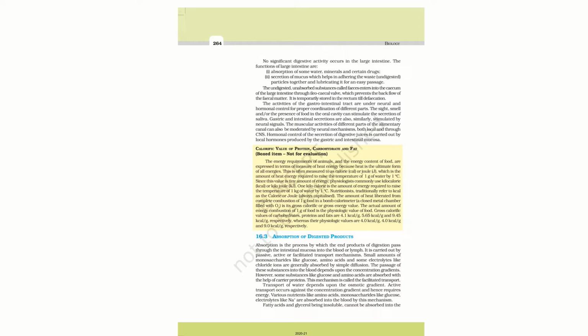Glucose facilitated with carrier proteins diffuses into the bloodstream and blood vessels, and is transported through facilitated diffusion. Facilitated diffusion means that something is supporting the substance to be transported.